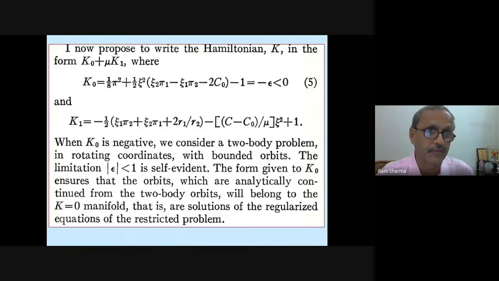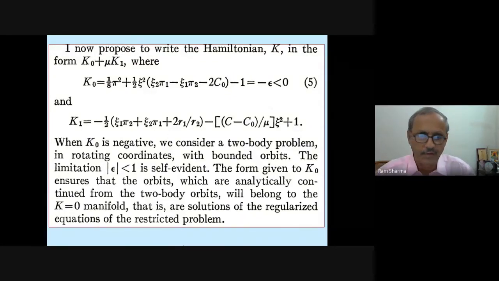Now what he proposed, you see how they write: "now I propose." They don't write "now we propose." I now propose to write the Hamiltonian k in the form k0 plus mu k1, where k0 he writes, and for the two-body problem the energy is negative, so that is minus epsilon. And for k1 he has written mu is there, k0 is negative. We consider a two-body problem in rotating coordinates with bounded orbits. The limitation epsilon less than 1 is self-evident.